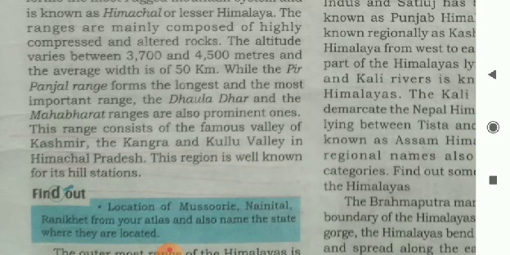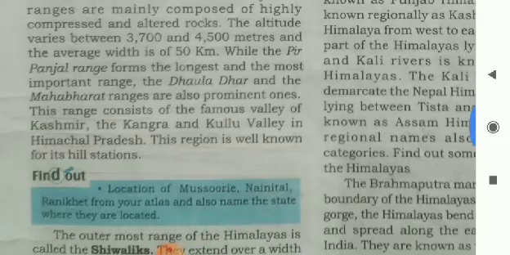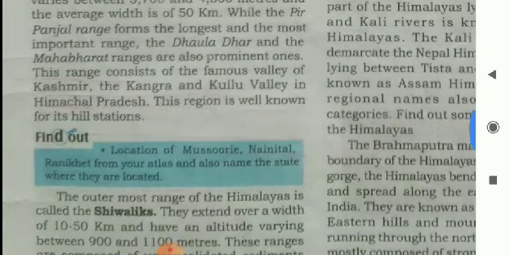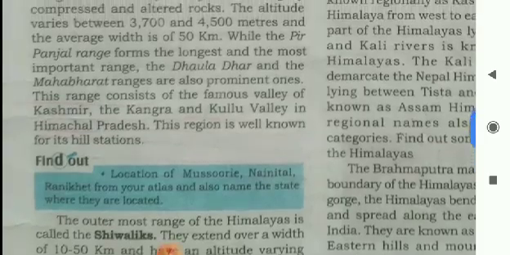The ranges are mainly composed of highly compressed and altered rocks. The altitude varies between 3,700 and 4,500 meters, and the average width is 50 kilometers.